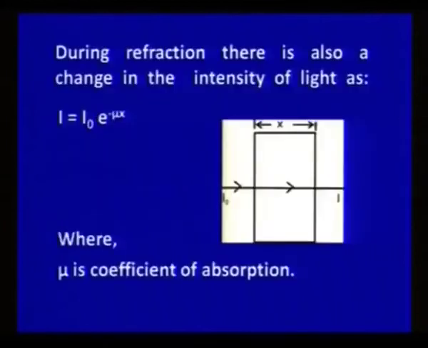But regarding intensity, during refraction there is also a change, and this change is given as I equals I naught exponential minus mu x, where mu is the coefficient of absorption and x is the length of the medium. So, this is how the intensity during refraction changes.